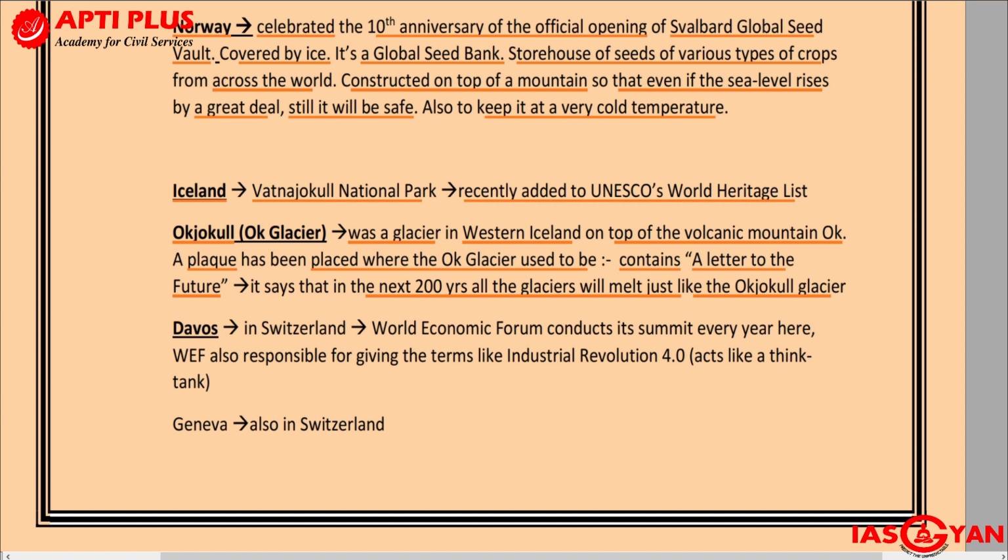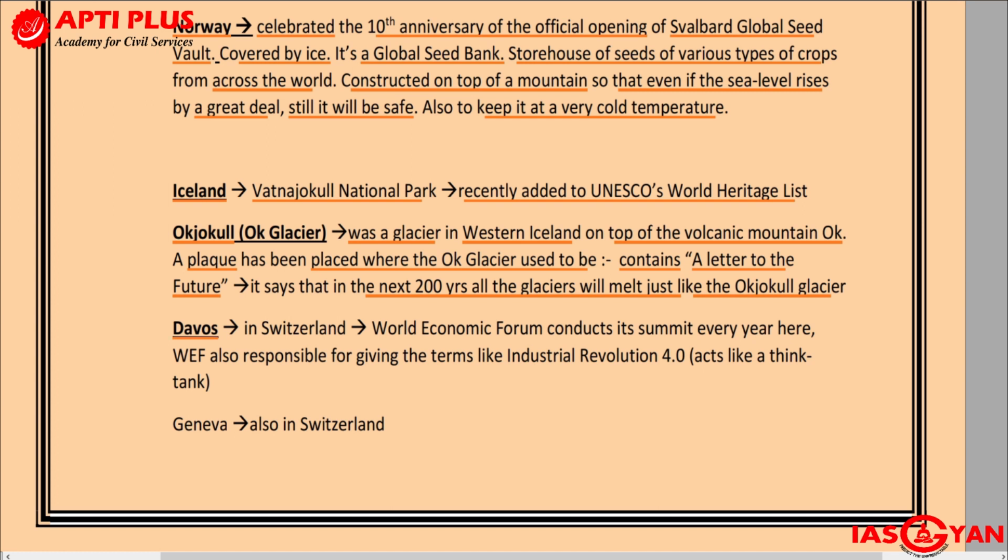Now it says that only you, our descendants, will be able to know whether we did enough to stop the melting of glaciers or not. So this particular letter is what is called a letter to the future.